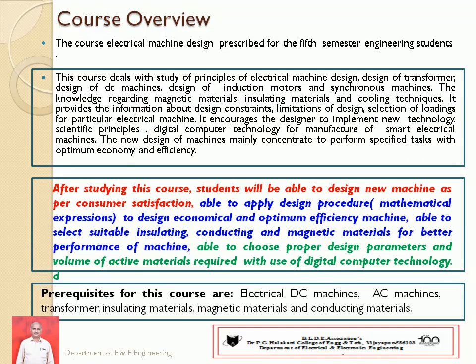This is a course which includes the study of different types of mathematical expressions and output expressions, no load current estimation and leakage reactance estimation of transformers, AC machines and DC machines.